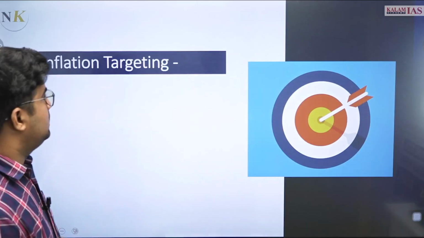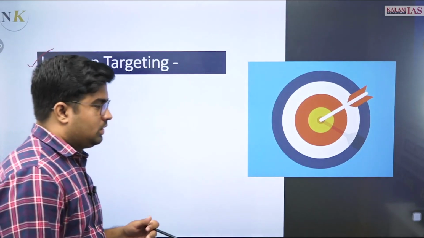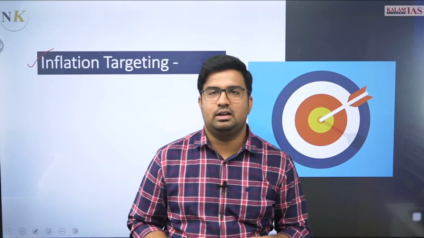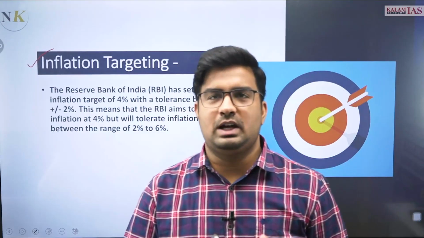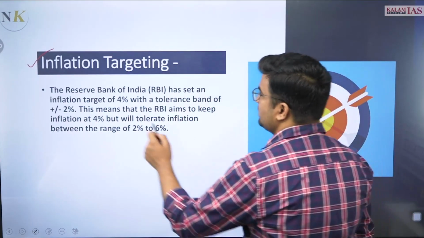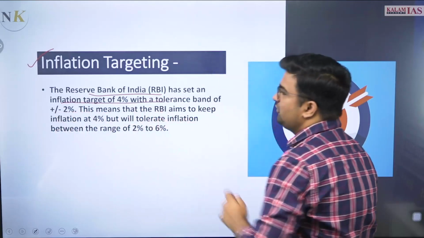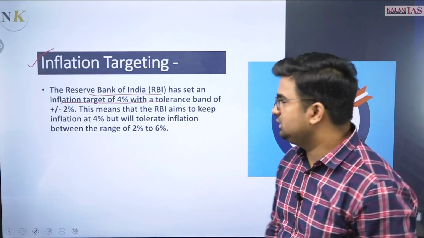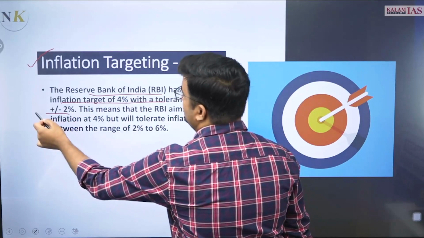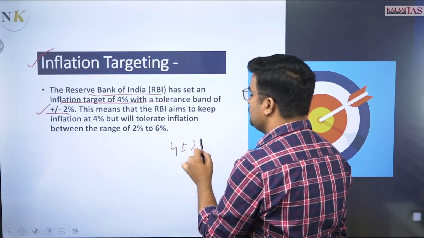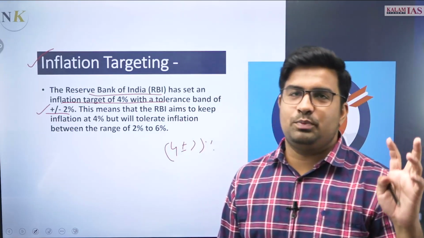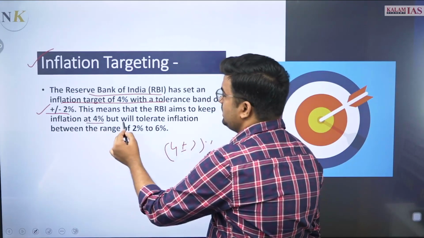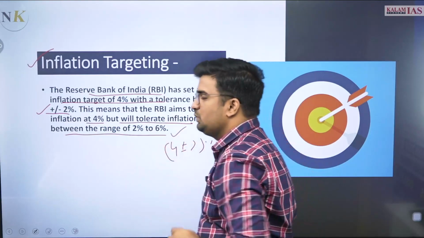Now the last thing, not the least thing, that is inflation targeting. That is another scope of discussion. Inflation targeting is an explicit target with an agreement between RBI and government that shows the Reserve Bank of India has set an inflation target of 4% with a tolerance band of plus minus 2%. That is 4 plus minus 2%. This means that the RBI wants to keep inflation at 4% but will tolerate inflation between range of 2 to 6%.